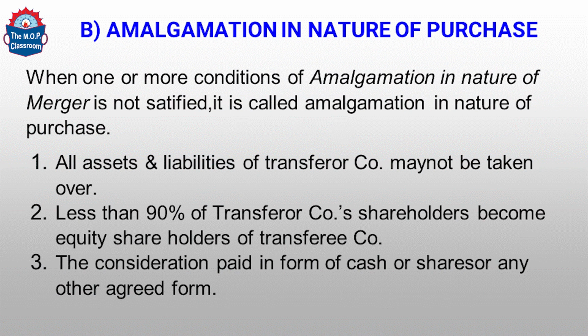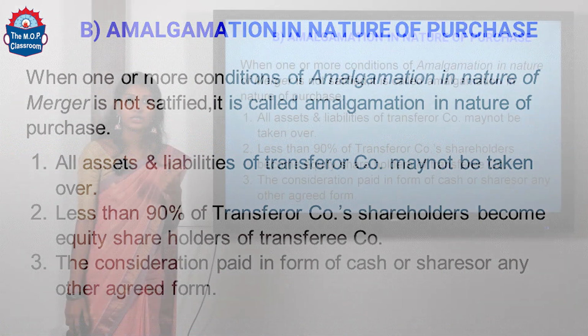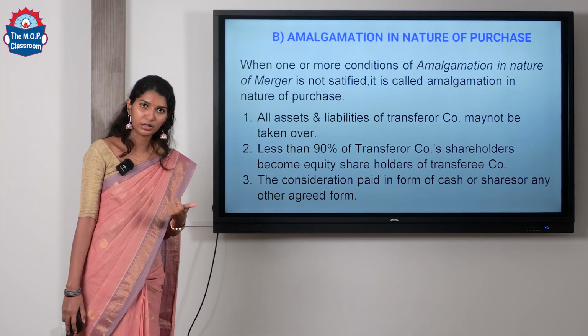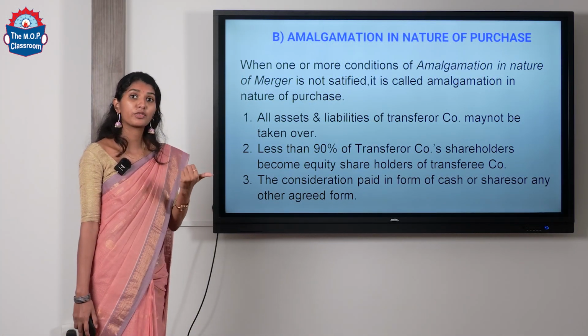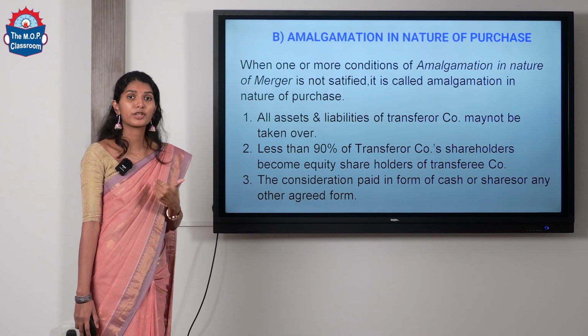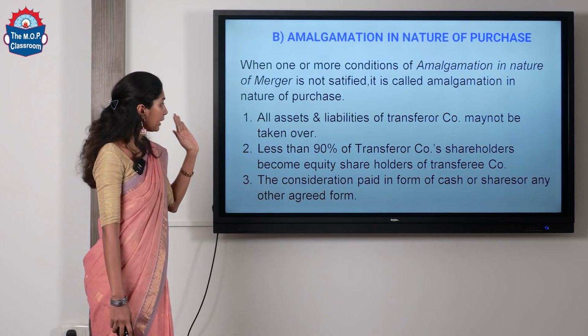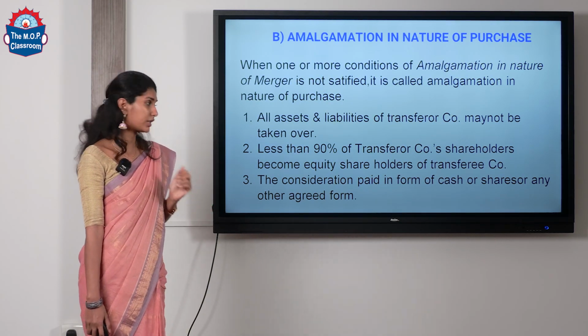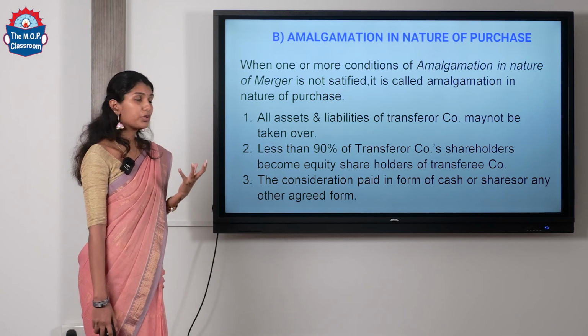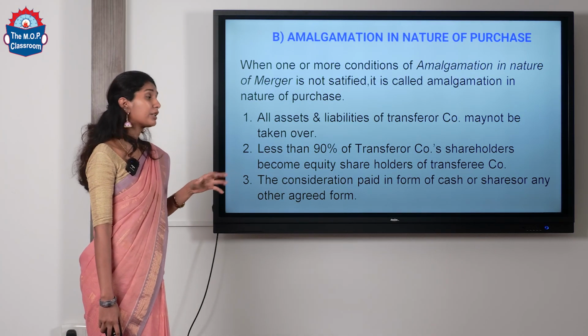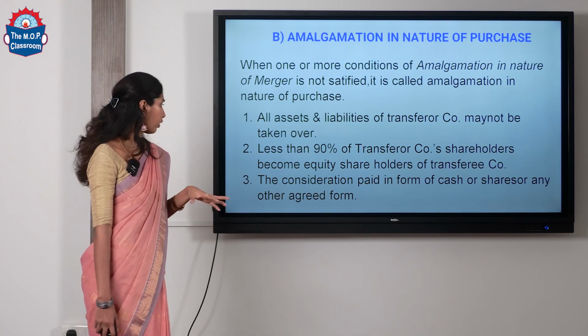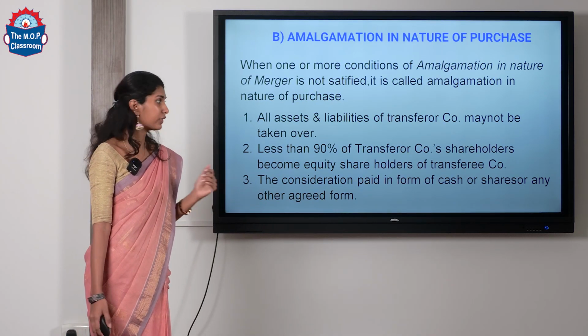So, if the assets and liabilities of transferor company are not taken over by transferee company, or less than 90% of the shareholders of the transferor company become equity shareholders of the transferee company, or the consideration paid is in the form of cash or shares or a combination of these.